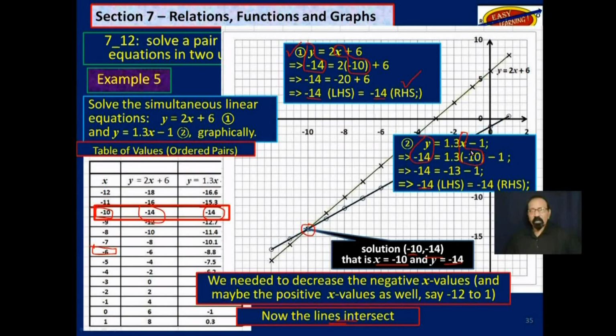We get -14 on the left-hand side is equal to -14 on the right-hand side. So we know it also works in equation 2. But remember what I said. We got -14 here. That doesn't mean that we have to get -14 down here as well. What it does mean is that the left-hand side must be equal to the right-hand side in both cases.